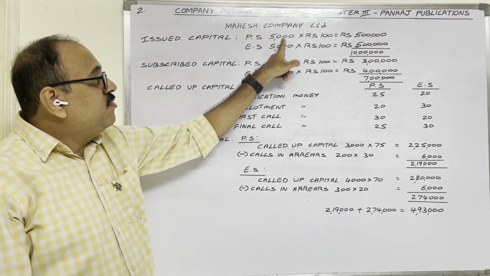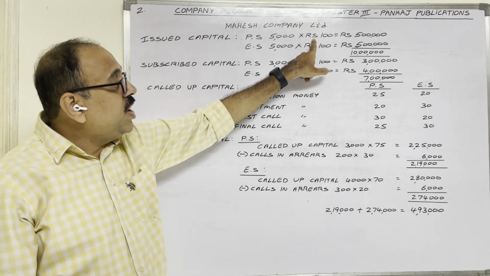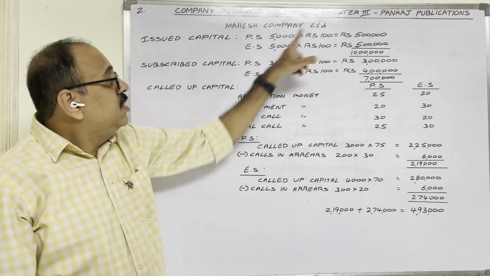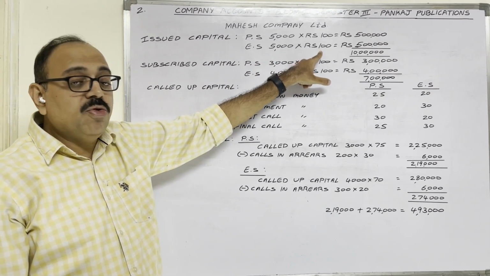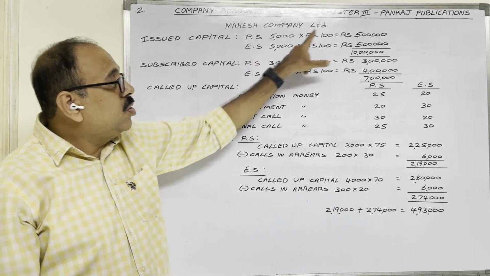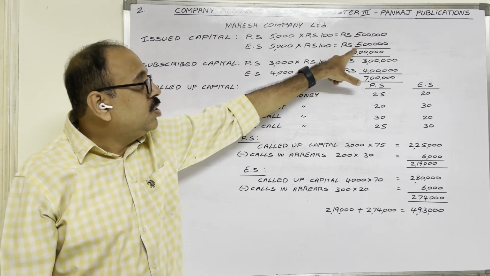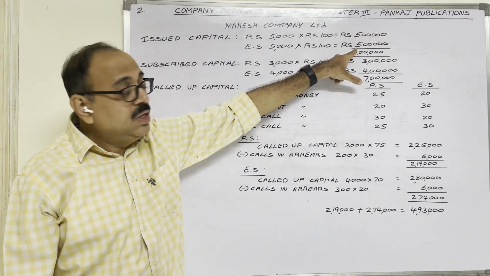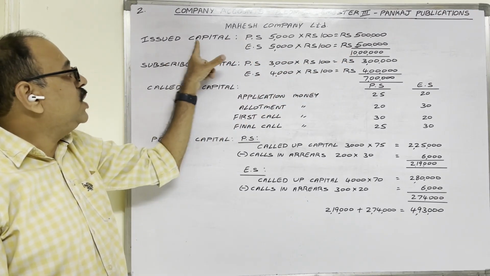The company issued 5,000 preference shares. One share face value is 100 rupees. Equity shares, 5,000 shares at the rate of 100 rupees each, the company issued. So the preference share total amount is 5 lakh rupees, and the equity shares total amount is 5 lakh rupees. Then the two amounts total 10 lakh rupees, known as issued capital.